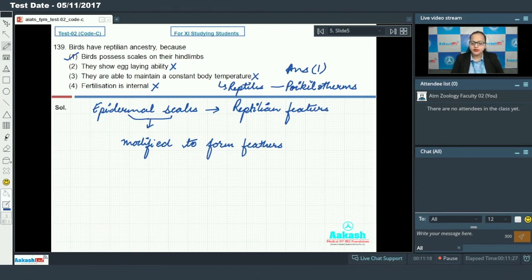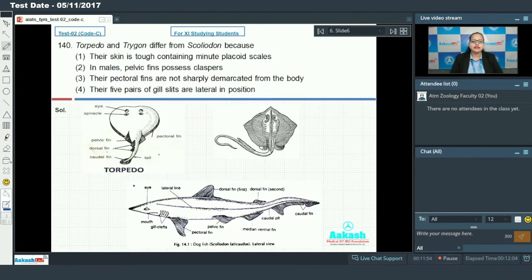So let's proceed to our next question. Question 140 says torpedo and trygon differ from scoliodon because. Torpedo and trygon are rays, while scoliodon is a shark. So all these 3 fishes are cartilaginous fishes. So we have to find out how torpedo and trygon can be differentiated from scoliodon.